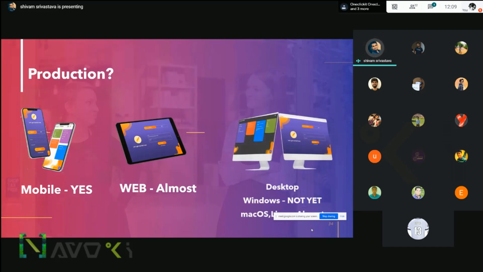For the desktop part, for Windows, I will say no, not yet, because Windows still has some crash issues and hot restart and hot reload issues. For macOS and Linux, from what I have experienced, they are stable and do not face crash issues. You can work with web services applications, and with Linux and macOS you can submit to the App Store. For Linux, I know that you can simply publish your app on the store freely.